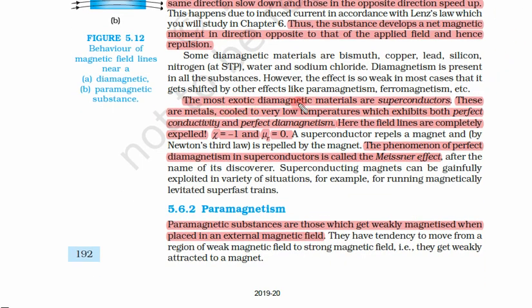The most exotic diamagnetic materials are superconductors. Superconductors are also diamagnetic materials, but not only diamagnetic, they are perfect diamagnetic materials. These are metals cooled to very low temperatures which exhibit perfect conductivity. So superconductivity shows perfect conductivity and perfect diamagnetism. Here the field lines are completely expelled. That means there are no field lines, and chi is perfectly -1, mu r is perfectly 0.